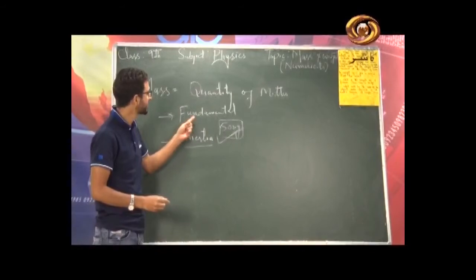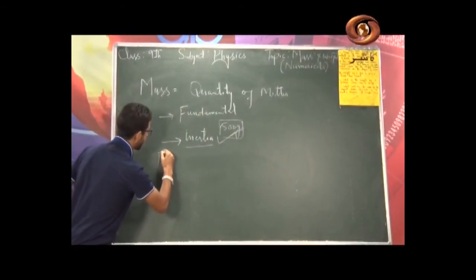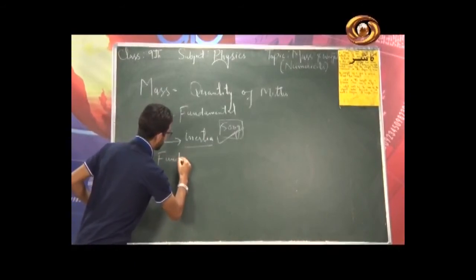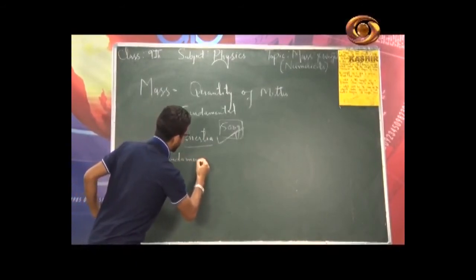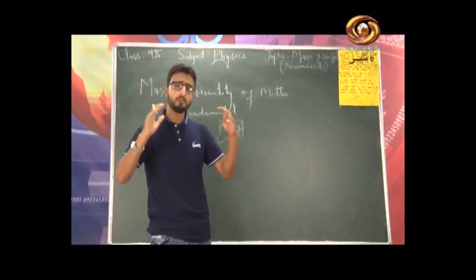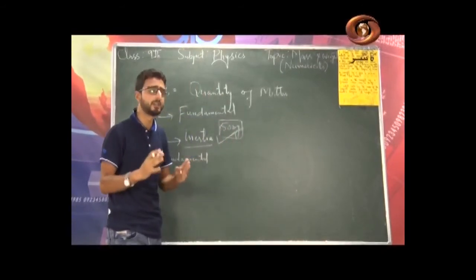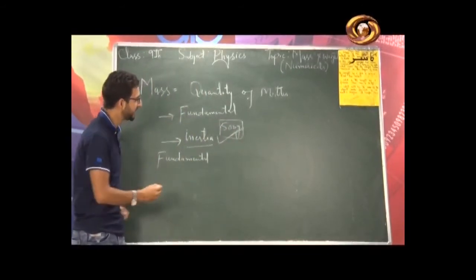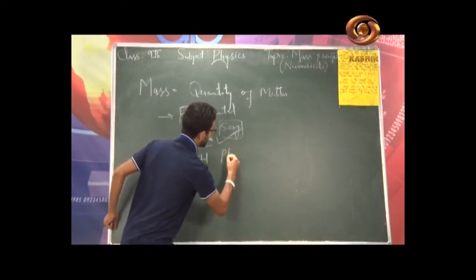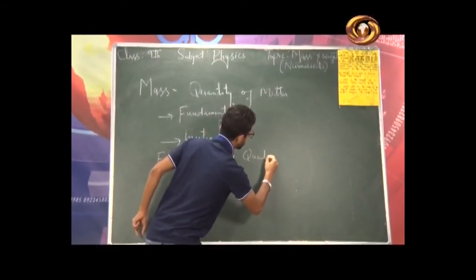Now let us discuss a few more properties about this mass. It is a fundamental physical quantity. In physics we basically classify the physical quantities into 2 categories. Number 1, fundamental physical quantities. Number 2, derived physical quantities. And here this mass is a fundamental physical quantity.